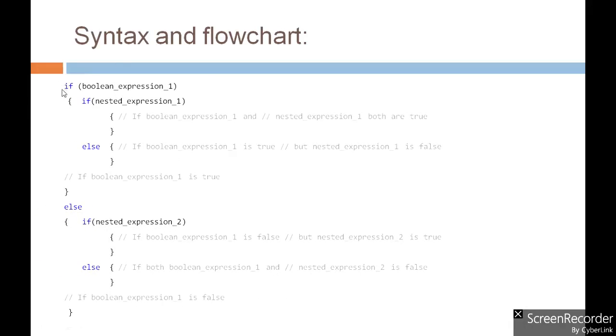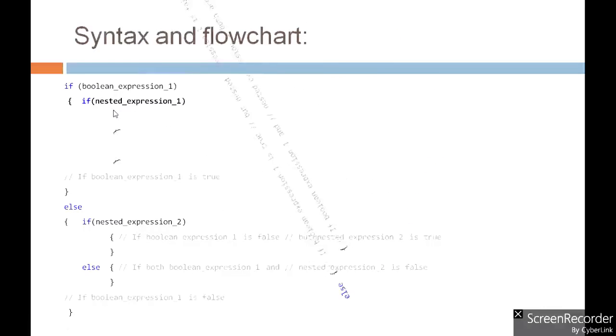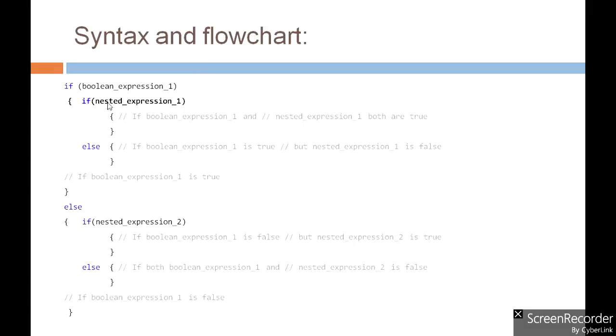So here we can see that if is given a Boolean expression, which will represent the condition to be checked with the outermost if. Then inside the body of the if statement block we have encountered another if part, that is, if nested expression 1, which is another condition with its true part, and else, the else part of the inner if else statement.